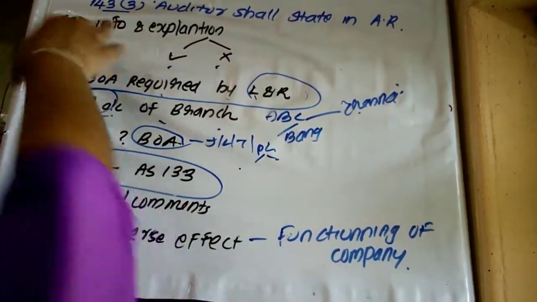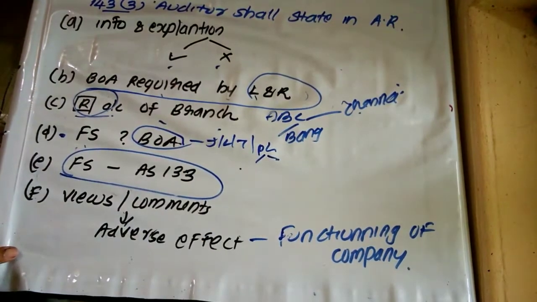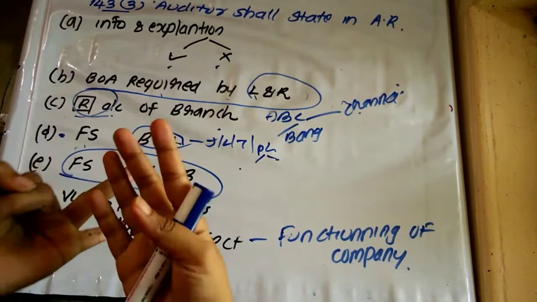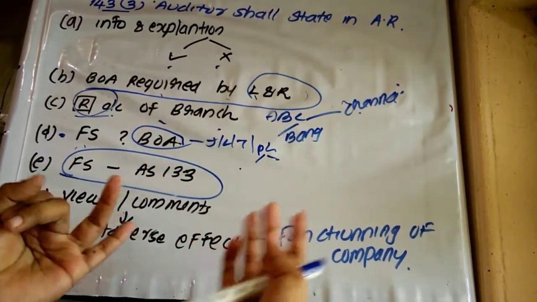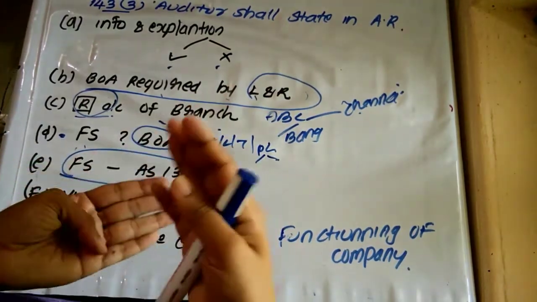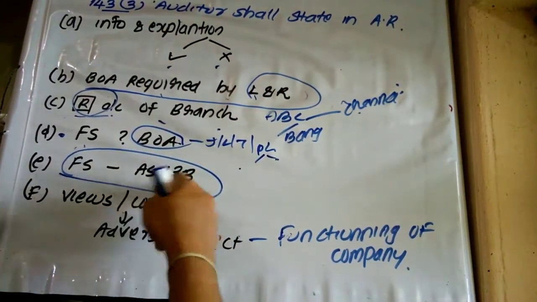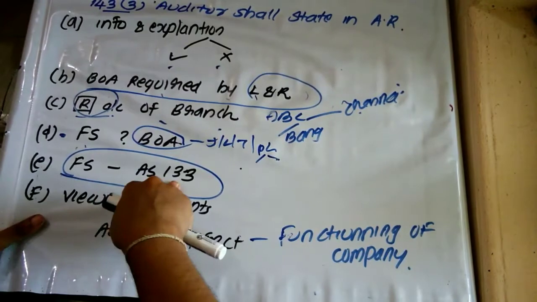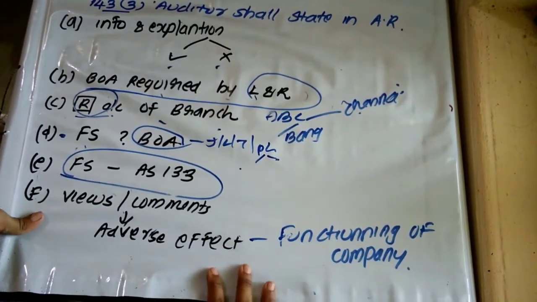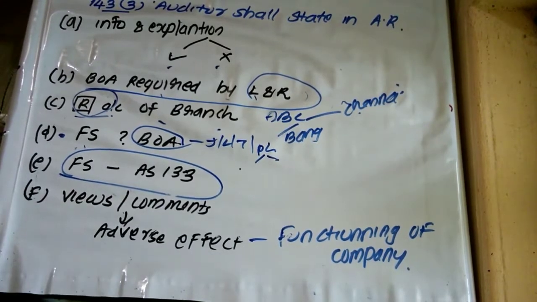So this is what? Clauses A to F. Clause A, information and explanation has been properly received. Then books of accounts as per laws and regulation have been maintained. Whether report on the branch has been received. Financial statements are in agreement with the books of accounts. Then financial statements have been prepared as per section 133. Then views and comments which have adverse effect on the functioning of the company. Now we are moving towards clause G. Okay.